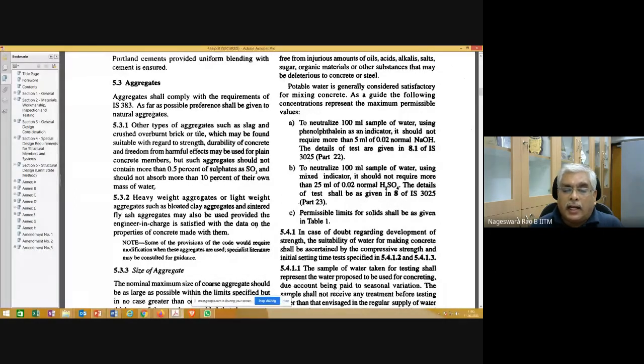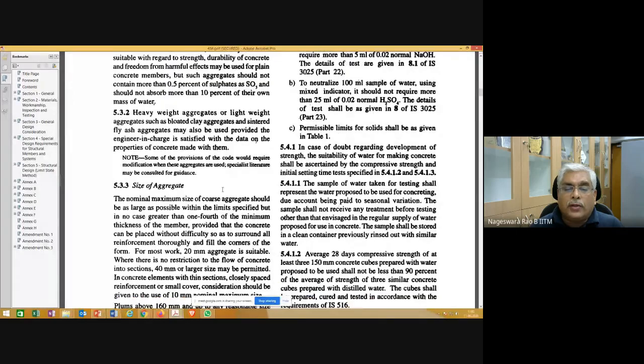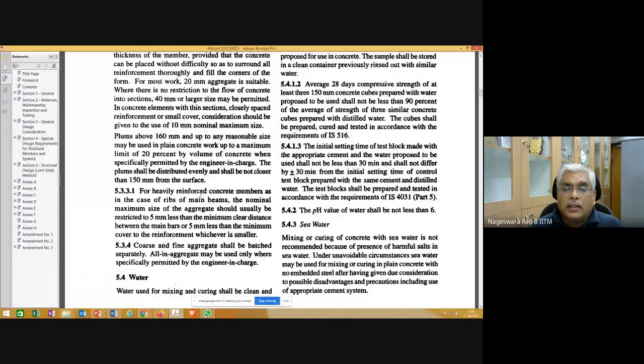Let me quickly show you something. You can see here what this clause is saying. This is exactly what I mentioned in the last class. For heavily reinforced concrete members, as in the case of ribs of main beams, the nominal maximum size of aggregate should usually be restricted to 5 mm less than the minimum clear distance between the main bars, or 5 mm less than the minimum cover to the reinforcement, whichever is smaller.